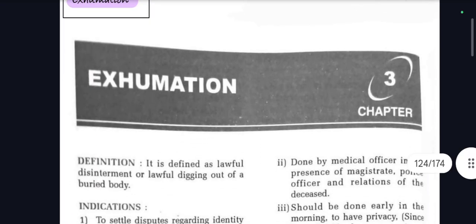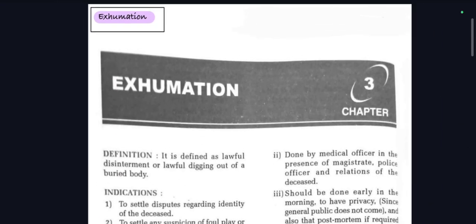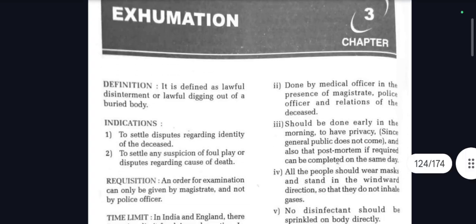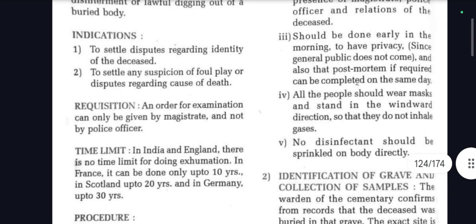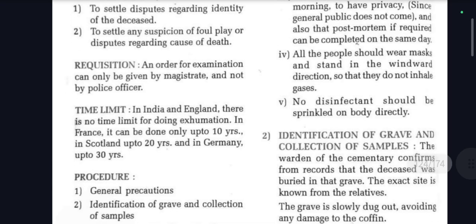What is exhumation? Very important, LQ, sometimes SQ as well. What is exhumation? Definition: it is defined as a lawful disinterment or lawful digging out of a buried body. Whenever you dig out a buried body, that is called exhumation. Indications: to settle disputes regarding identity of the deceased, to settle any suspicion of foul play or disputes regarding cause of the death. Requisition: an order for examination can only be given by a magistrate and not by the police officer.